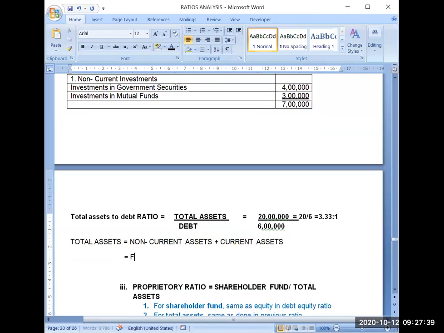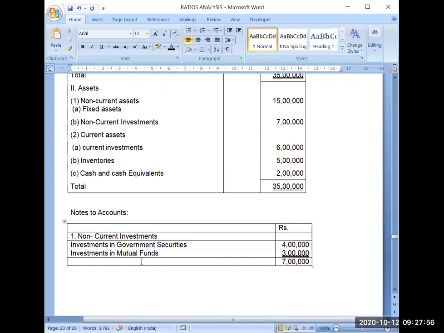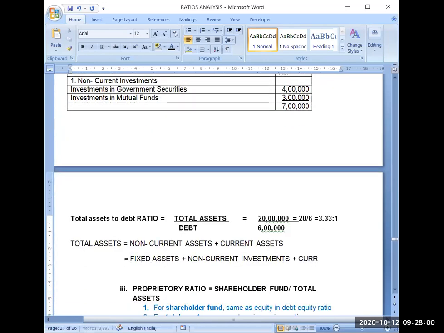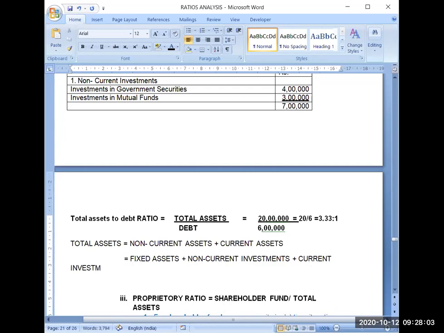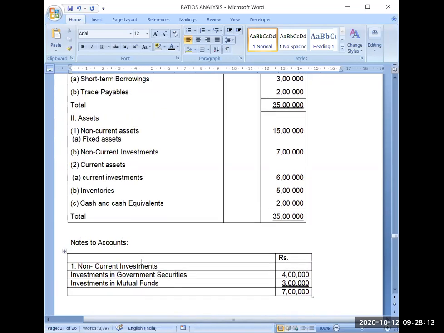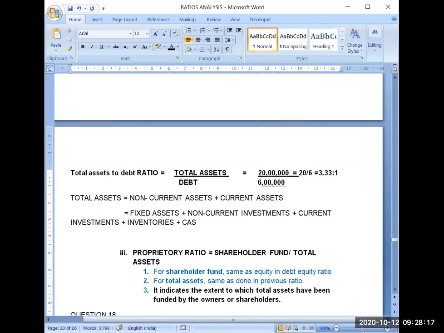So I will write here fixed assets plus non-current investments plus then current investments are given, inventories are given, current investments plus inventories plus cash and cash equivalents. This is given.